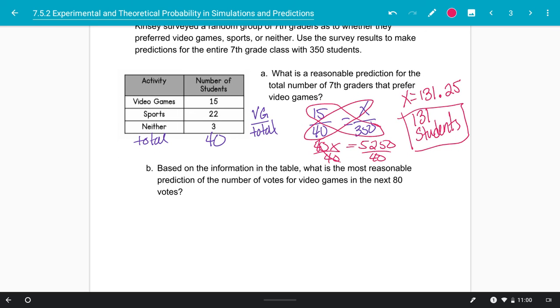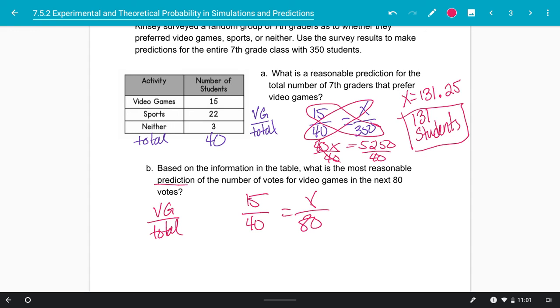All right, based on the information in this table, what is the most reasonable prediction for the number of votes for video games in the next 80 votes? All right, so based on the 40 students that we surveyed here, if we were to do another 80 students, how many would we expect to say video games? So again, we compare video games to total. So from my survey, we had 15 out of 40.